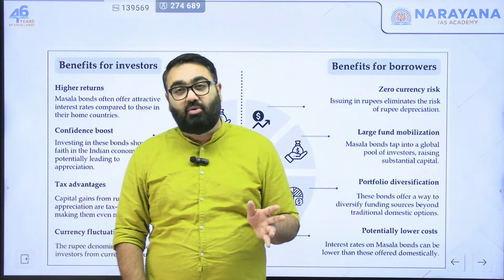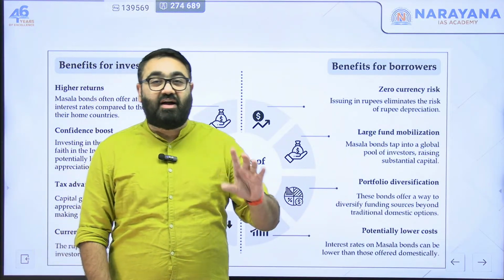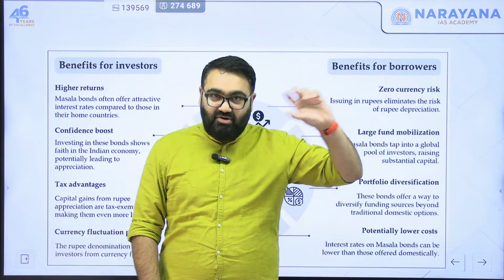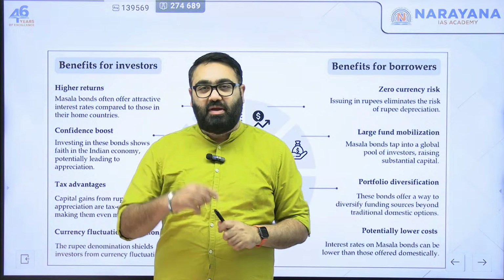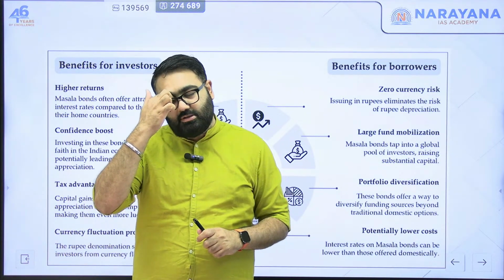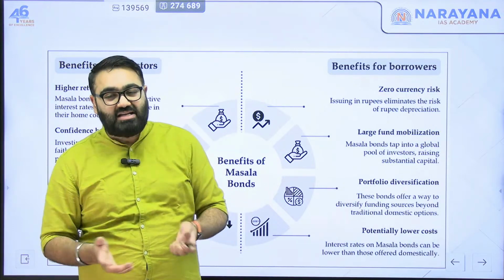This is not a small amount. $750 million would be $75 crore. Imagine $75 crore, if you convert that to Indian rupee, that will be close to something like 6,000 crore rupees. That is not an easy amount of money to be raised within the country.